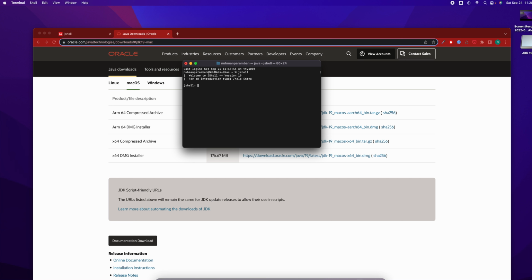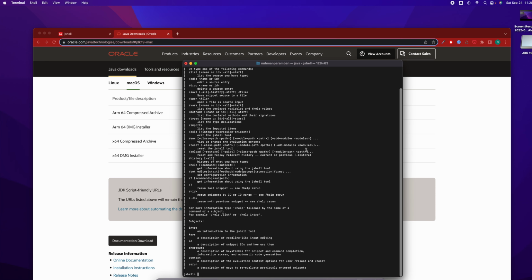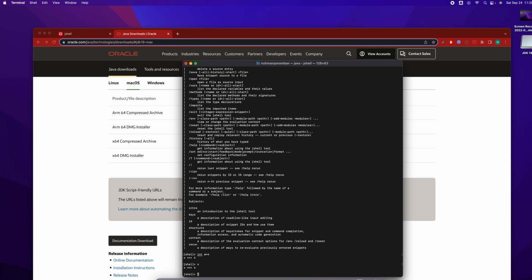We open jshell. jshell version 19, for information type help. So we will start with help. Okay, there is a lot of information, and we'll go through some of these things. The first thing we are doing is int x equals 4. You don't need any semicolon. It says x equals 4. Then if you print x, it will print x itself. So you can use anything here.